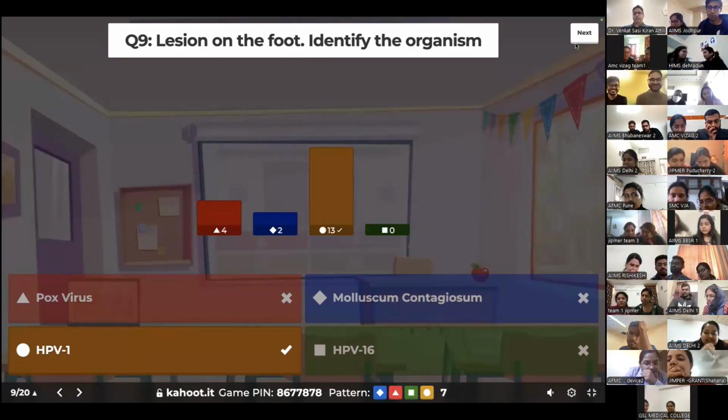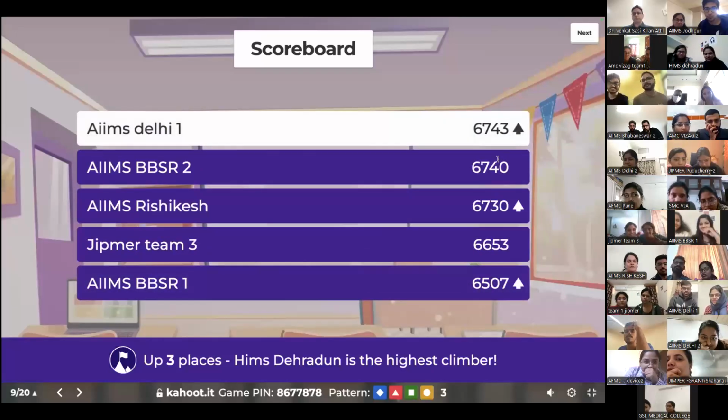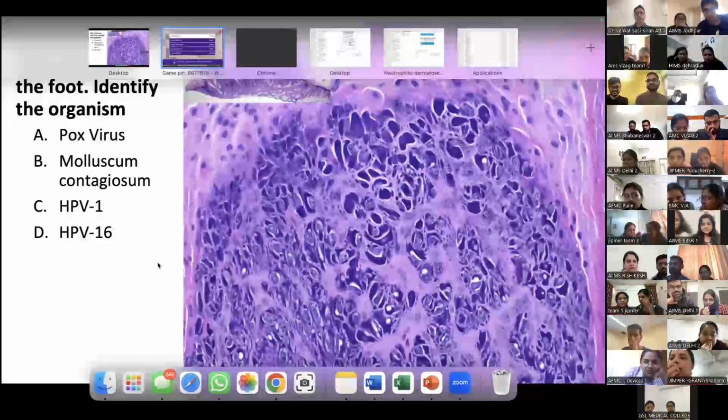So let's see the leaderboard. I'm expecting it not to be changed much. Oh, yeah, it has changed. So AIIMS Delhi is now leading, AIIMS Delhi 1, followed by AIIMS Bhubaneswar, Rishikesh, JIPMER, and AIIMS Bhubaneswar 2. Well done. AIIMS Dehradun is the highest climber, up 3 places, but I don't know where you are. But we're only less than halfway through, so don't worry.